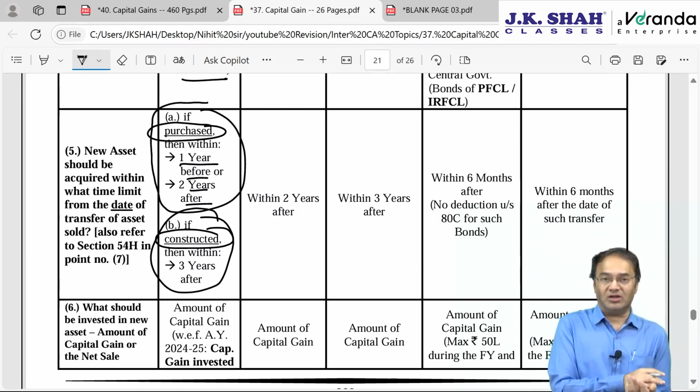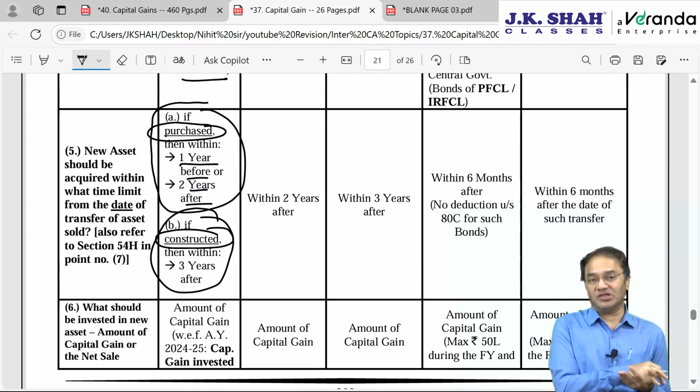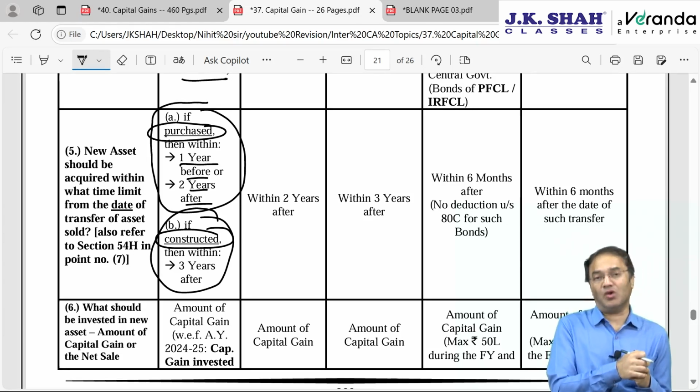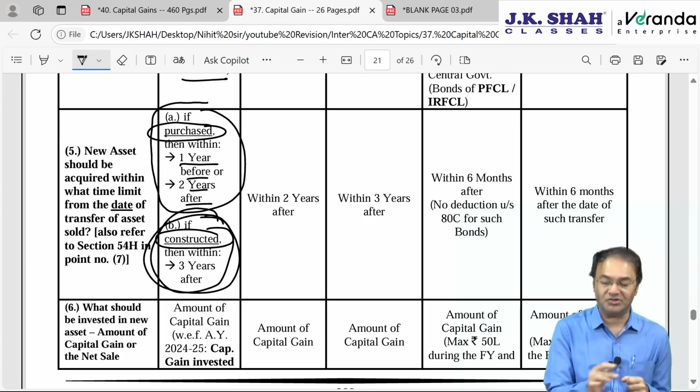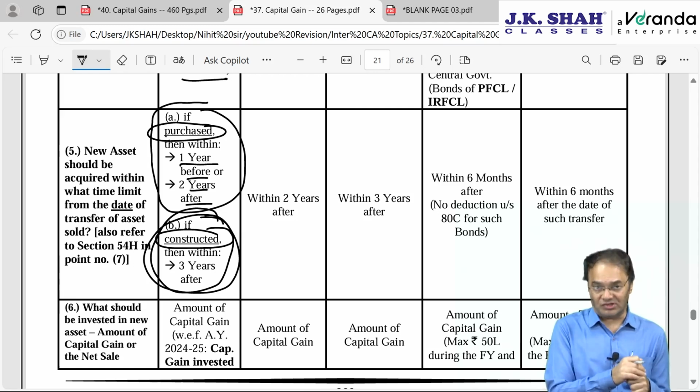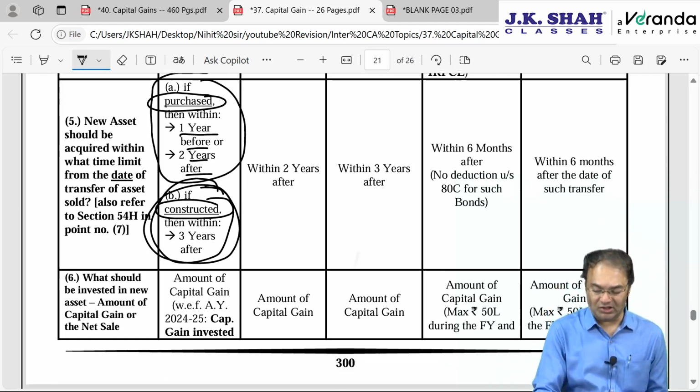Why do we need to decide this? Whether you are purchasing or constructing. In case you are buying a house in an under construction building, then are you purchasing or constructing? Answer, you are purchasing, you are not constructing. When we say construction time limit is up to 3 years, that means you are yourself constructing it. Then time limit is 3 years.